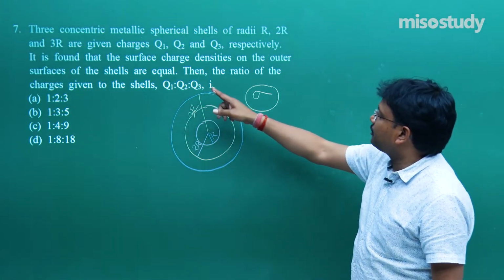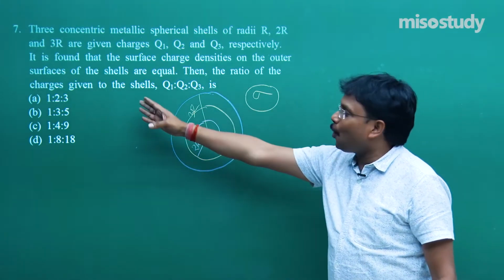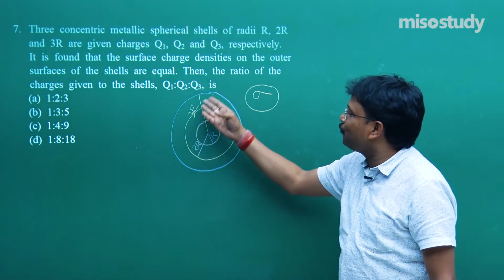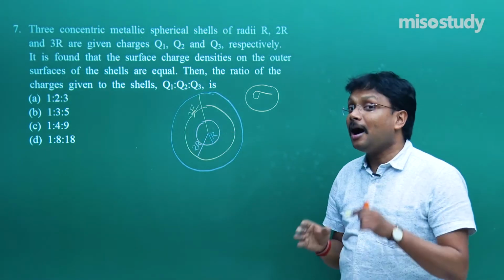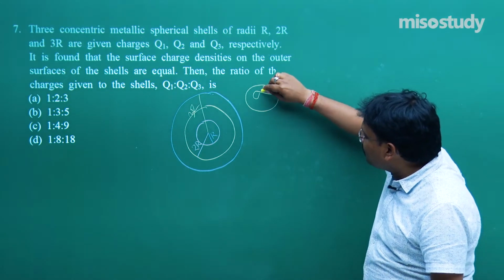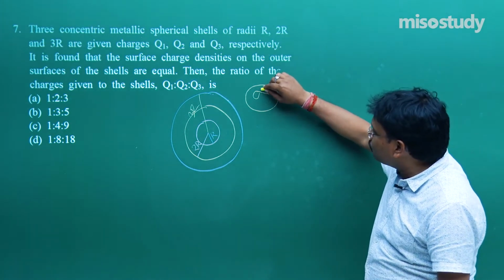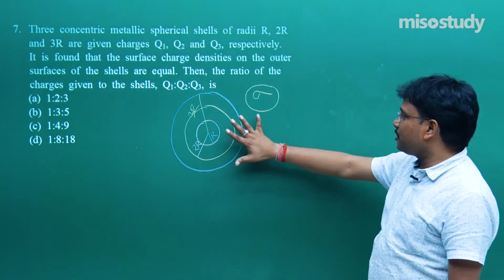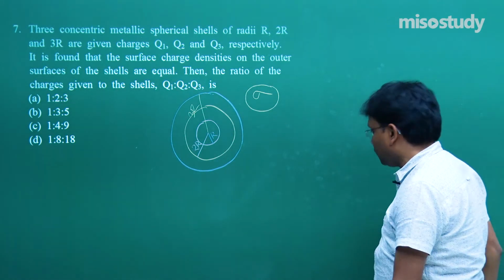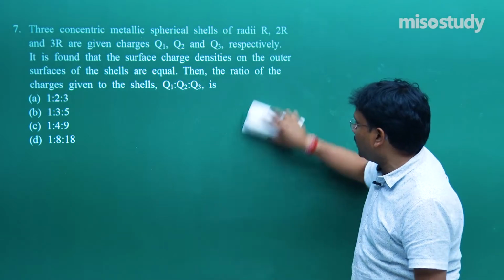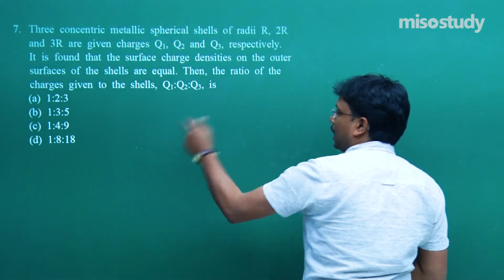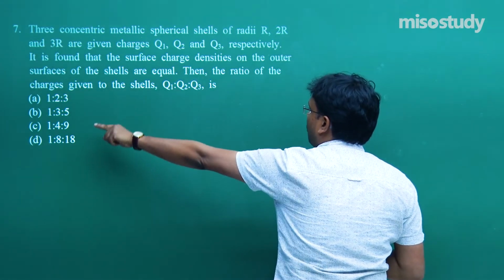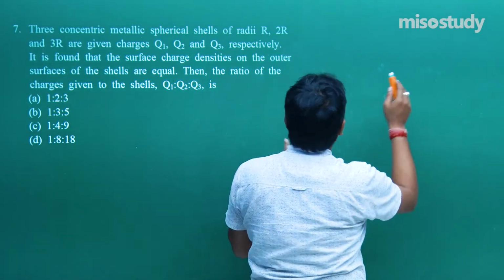On the outer surface of the shells are equal, then find the ratio of the charges. So in the question itself they are saying you have to find the ratio of the charges. Ultimately only then you can say that this sigma is going to be equal for each and every shell. Fine. So now this rough diagram is in front of you. Allow me to erase it and try to solve this problem for your better understanding. Before solving, no need to look at the options. So what exactly is going to be the solution?